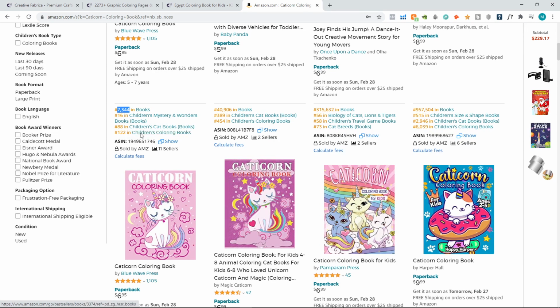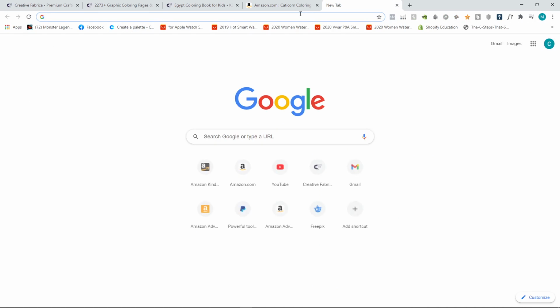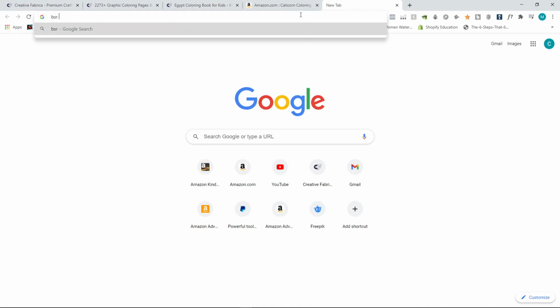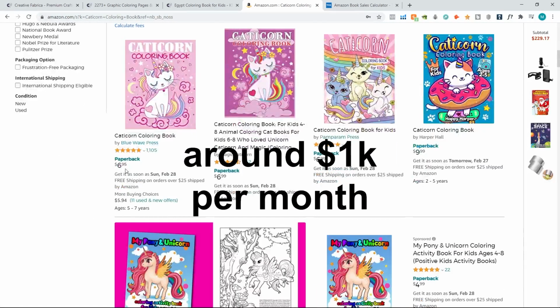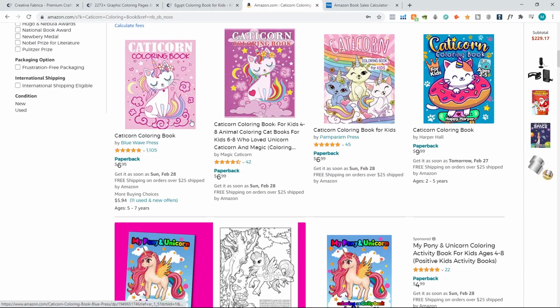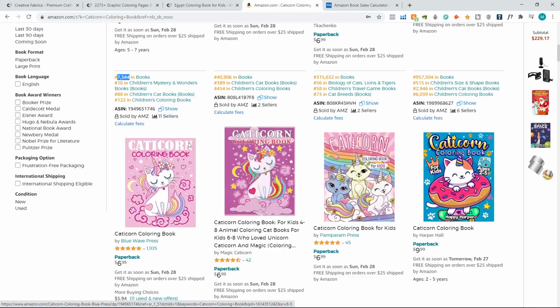And if you want to see how much money you could make from this, let's take as an example this book, copy the BSR number, the bestseller rank, go to the bestseller rank sales calculator. It's on tckpublishing.com if you want to do it. Go to books, BSR rank, paste, remove the comma, calculate sales. This is making like 500 sales per month, which, for its price, is doing like $1,000 a month easily.